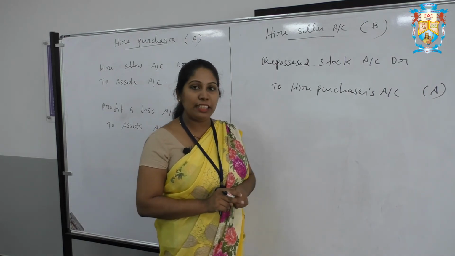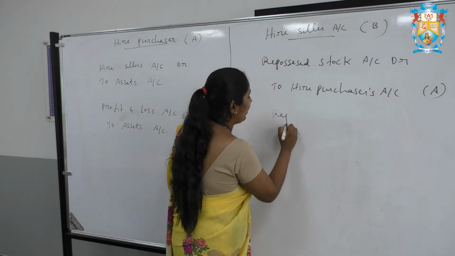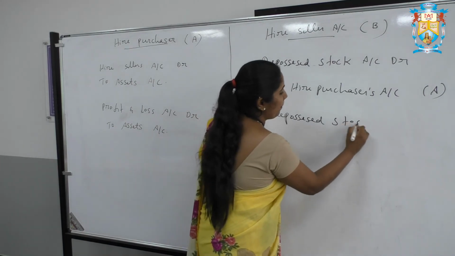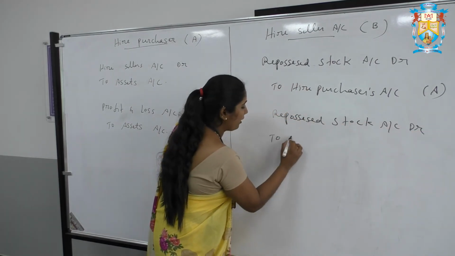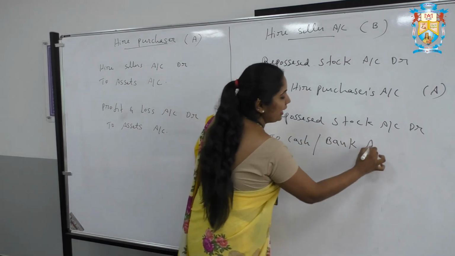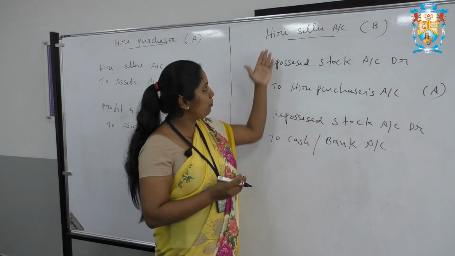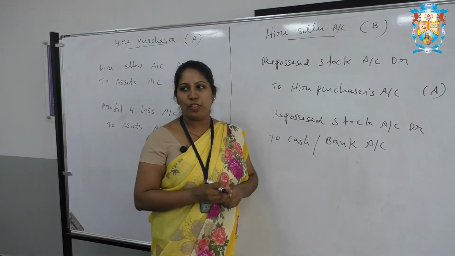Any expenses incurred by the person. So repossessed stock account debtor to cash or bank account, because any expenses if he has incurred. So during that time the entry in the books of hire seller, repossessed stock account debtor to cash or bank account.